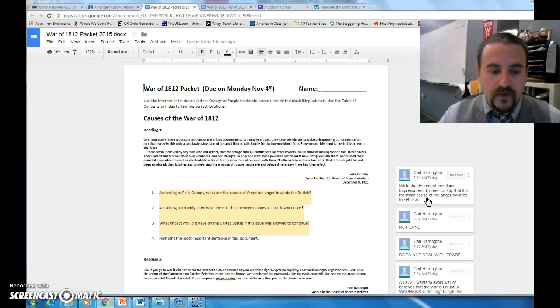So we've got to do our due diligence and try to get as much of the right answer as possible. Pay attention to these comments. The second one talks about number 2: according to Grundy, how had the British convinced natives to attack Americans? It's not about land. A lot of people said they promised them land. They didn't promise them land. They're not promising them land in the United States. So go through there and pay attention to those comments.